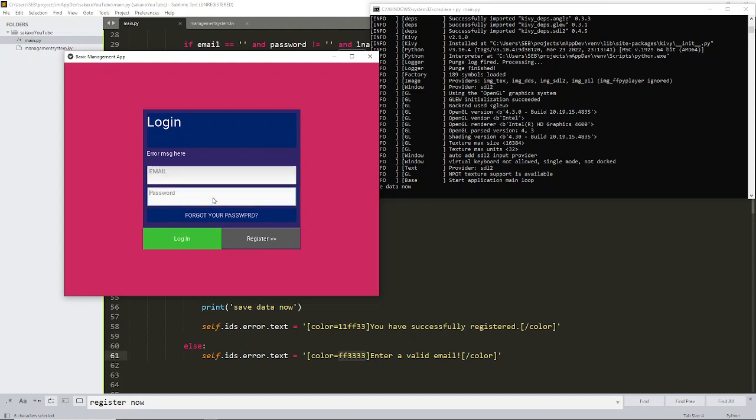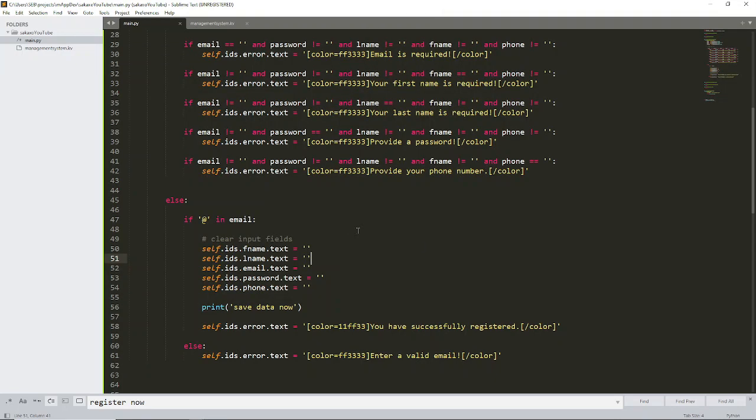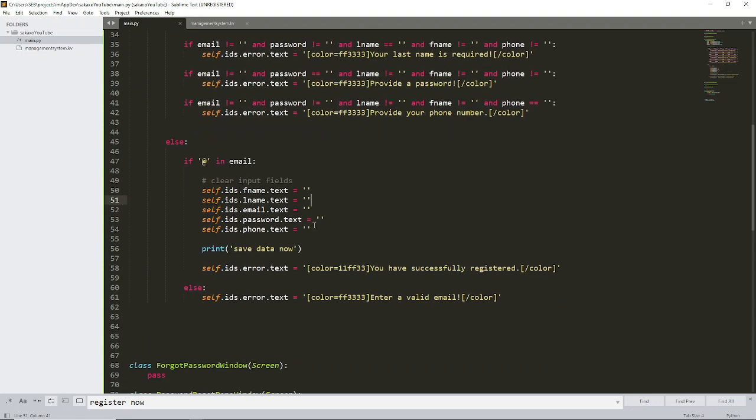Then we use that to validate, I mean to log the user in. It's just a redirection, I should say. So to save the data, we will do that in the next video. But in the next video, we will first have to look at the database that we are going to use, how to download it, install it, and then the packages that we have to install into our virtual environment to be able to run the database successfully. So we'll do that in the next video.